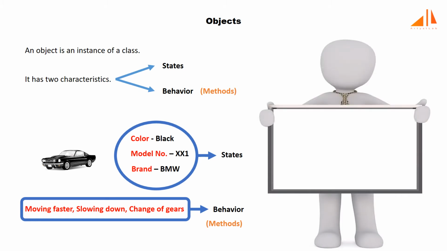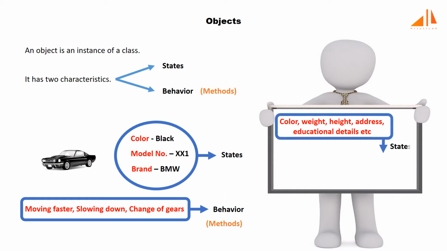Let's consider another example, a person. A person will have some physical properties like color, weight, height, or other personal details like address, educational details, etc. These are called states of the object person, and the physical activities he or she can perform, like walk, speak, and sleep, are called the behavior or methods of a person as an object.